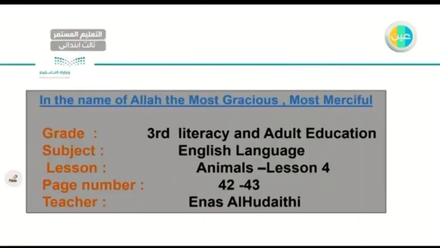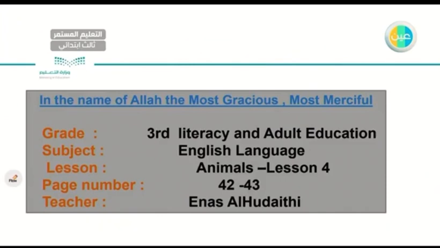So, I hope you have your books ready between pages 42 and 43. This is the fourth and last lesson of unit number 3. The name of the unit is Animals. We learn so many things in this lesson: what do animals eat, what do they produce? Also, we discuss grammar, the past simple, very good.